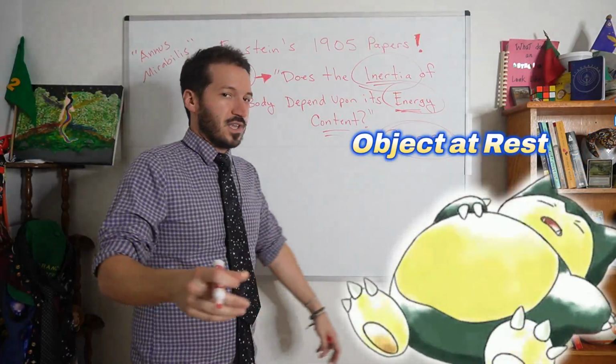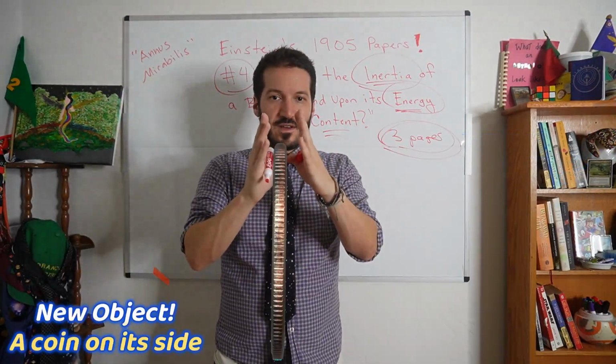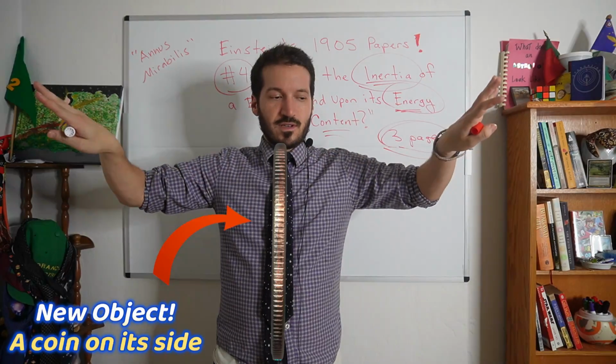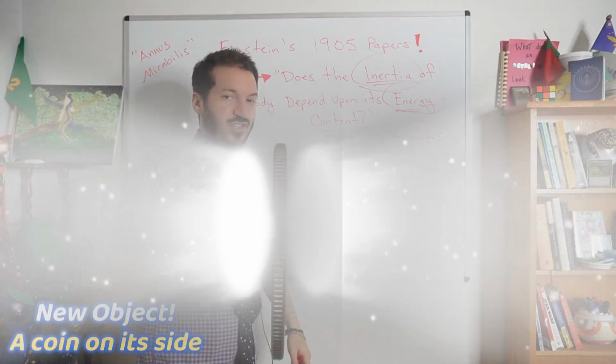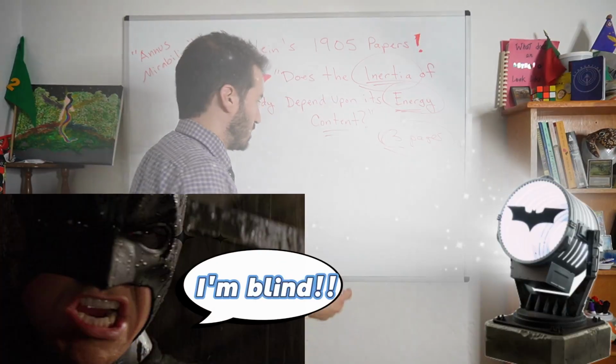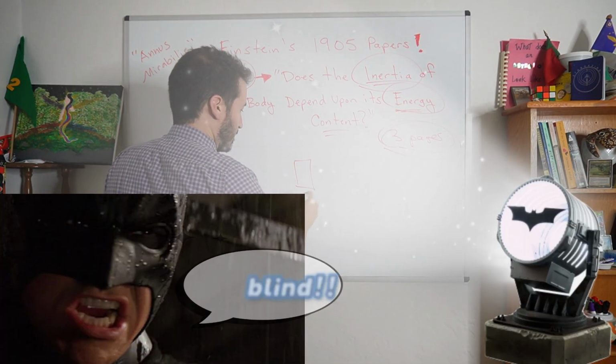So, Einstein begins his epic paper here with a very simple thought experiment. He imagines an object at rest, and this object is just sitting there, and it emits 2 beams of light. So we're going to imagine the bat symbol, naturally, or the bat beacon symbol. That's how I like to think of it.